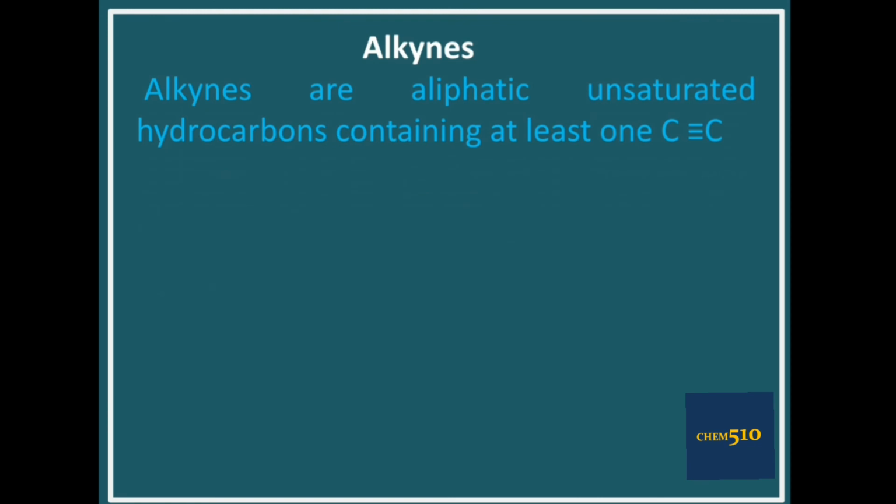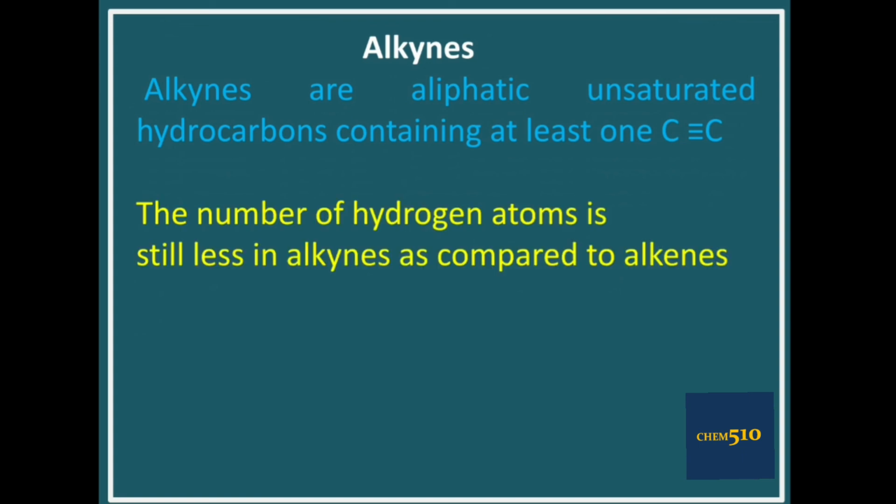What are alkynes? Alkynes are aliphatic unsaturated hydrocarbons containing at least one carbon-carbon triple bond. The number of hydrogen atoms is still less in alkynes as compared to alkenes and also alkanes. The general formula of alkyne is CnH2n-2.